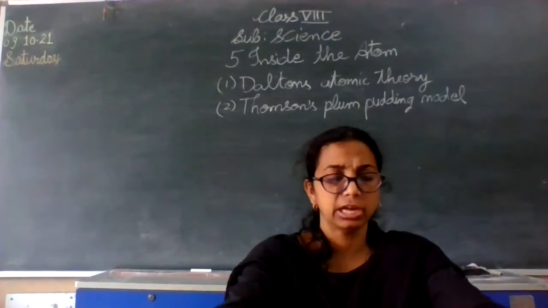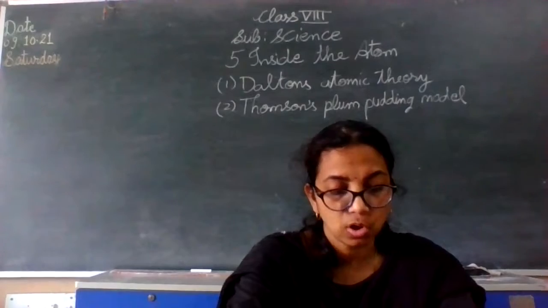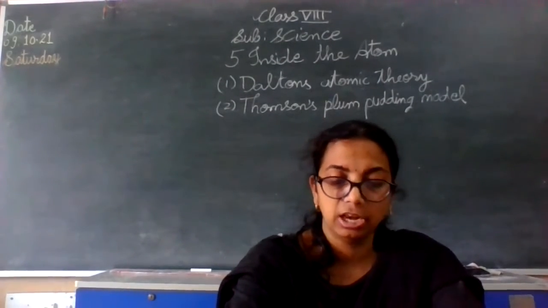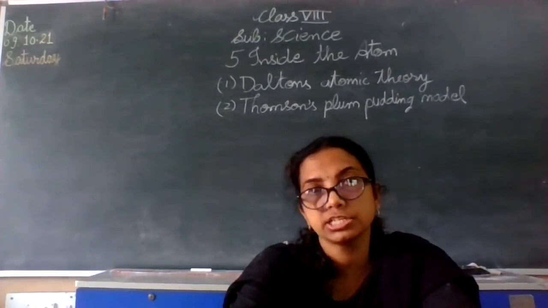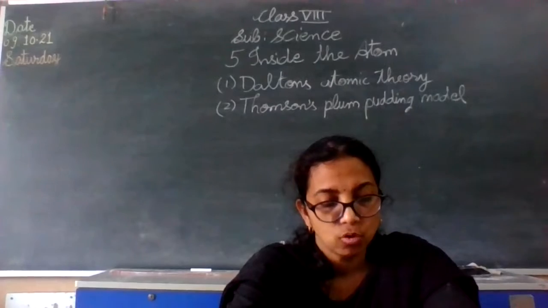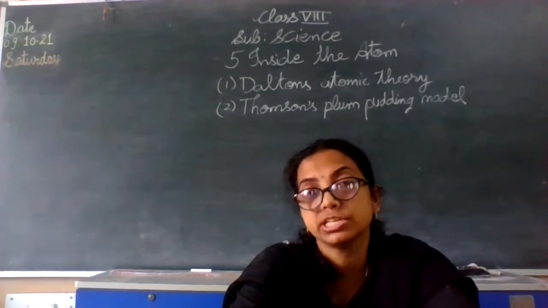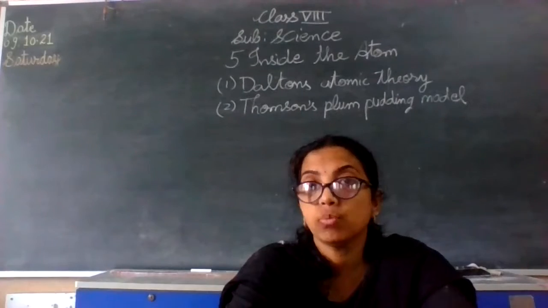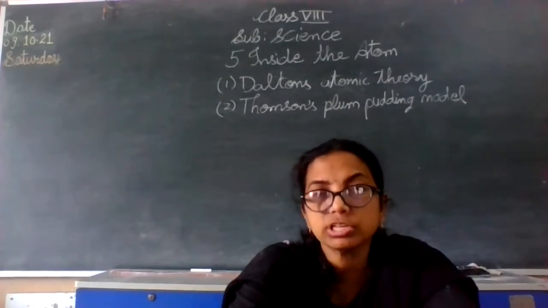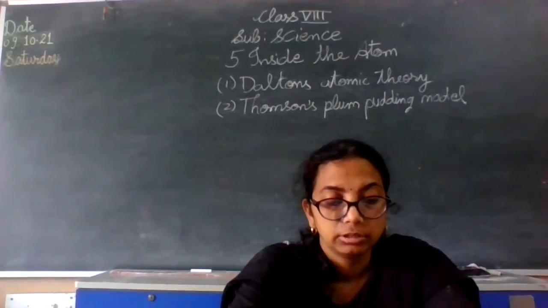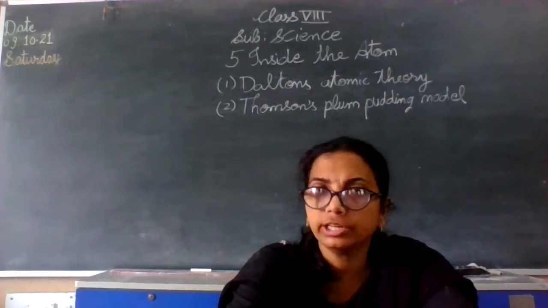So we have learned in the earlier class also that the smallest particle of most of the substances are molecules. And now coming further, the molecules of a few substances contain only one atom. Means a molecule is made up of one atom, like argon or neon.